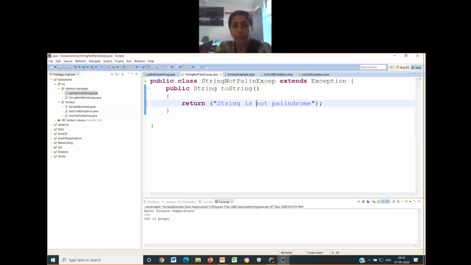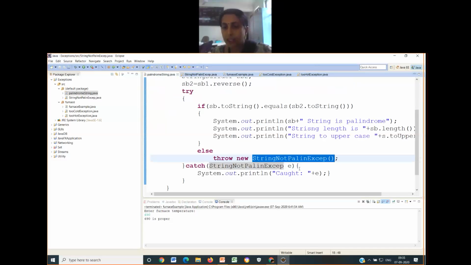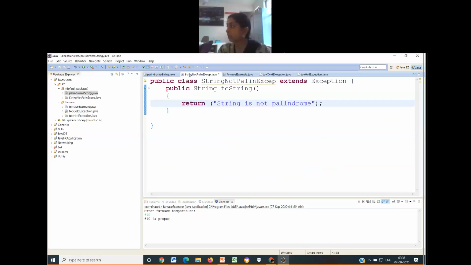Okay, so what am I doing in the second .java file? In the first .java file, I have simply called the constructor of the exception class, nothing else. After that, this constructor call has to have a mapping class, and that mapping class I am writing here.